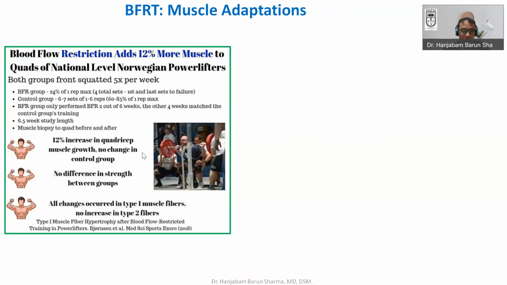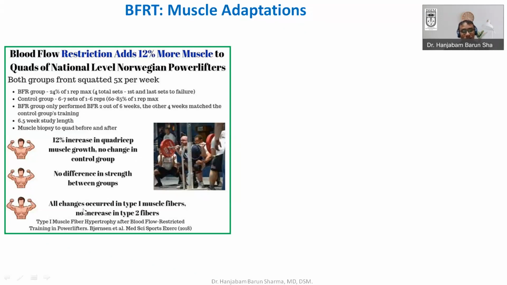And just after the muscle biopsy, it can be objectively shown that there was a 12% increase in quadriceps muscle growth in the blood flow restriction group, but no change in the control group. The control group did 60 to 80% of one-rep max intensity without any blood flow restriction, and there was no increase, but a 12% increase was seen in the other group, even though they were doing only 24% of one RM. The difference was not between the two groups.